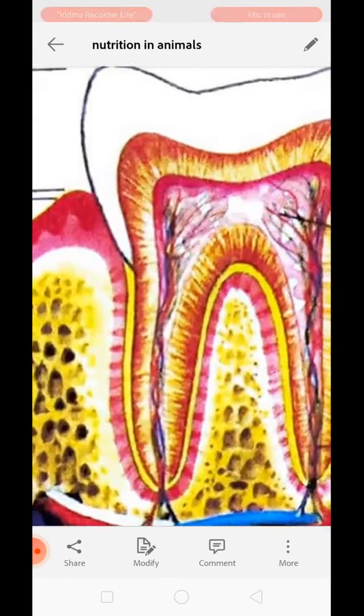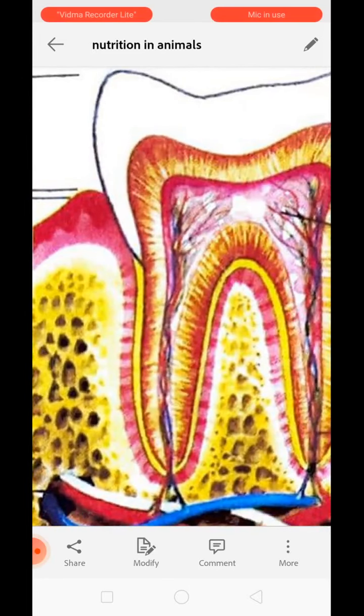Below the whiter part it is dentine. Below the dentine it is pulp. Pulp has nervous penetration. Nerve cells are present over here, and the blood cells are also present over here, so that blood can nourish the living cells of the tooth, and nerve cells can sense or transmit impulses.